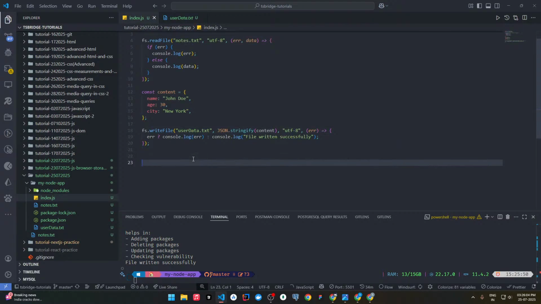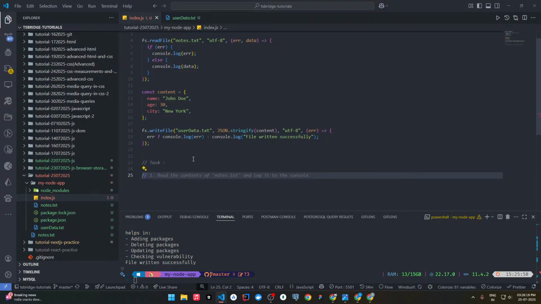Now since we have studied about JSON.stringify, your task will be to read the contents of the, not the nodes.txt, actually the user data.txt, and log it to console in object format.